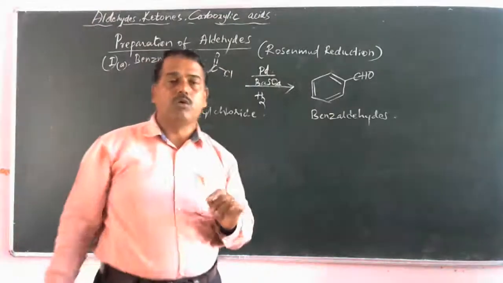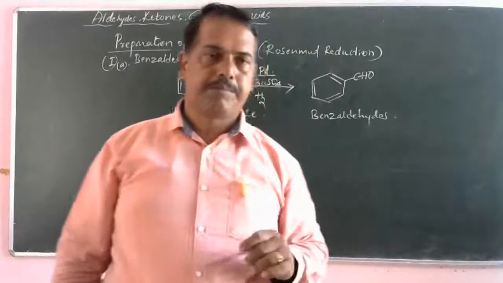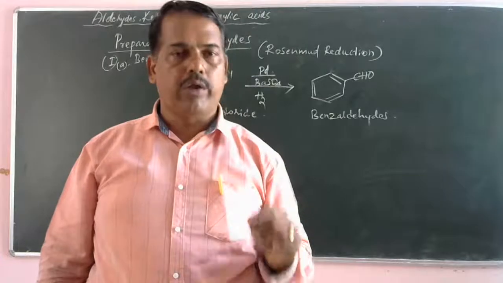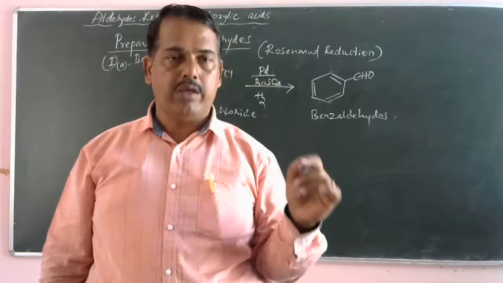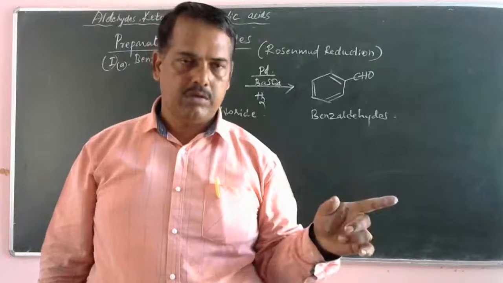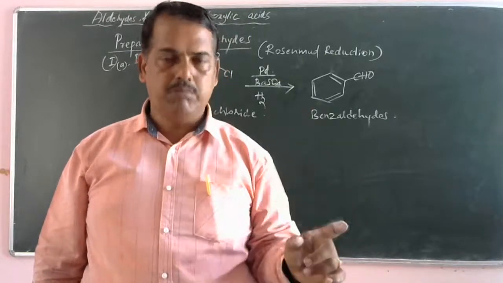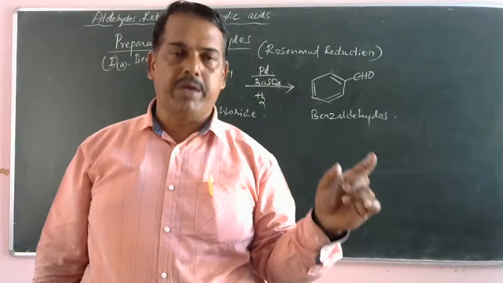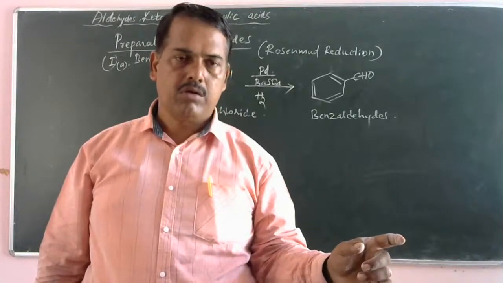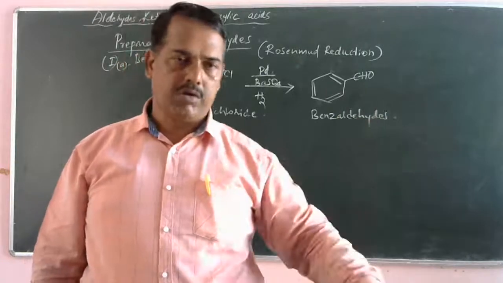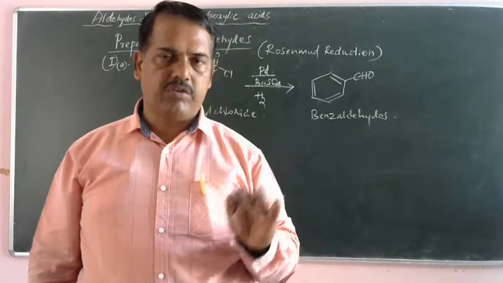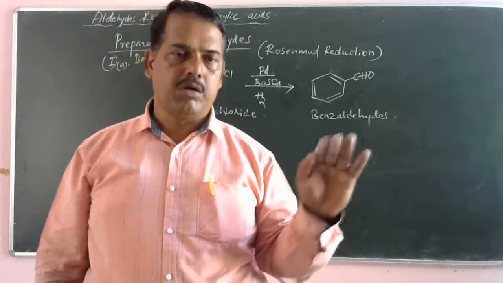So, explain Rosenmund reduction. When benzoyl chloride is treated with catalyst palladium in the presence of barium sulfate, on reduction benzaldehyde is formed. This reaction is called Rosenmund reduction.